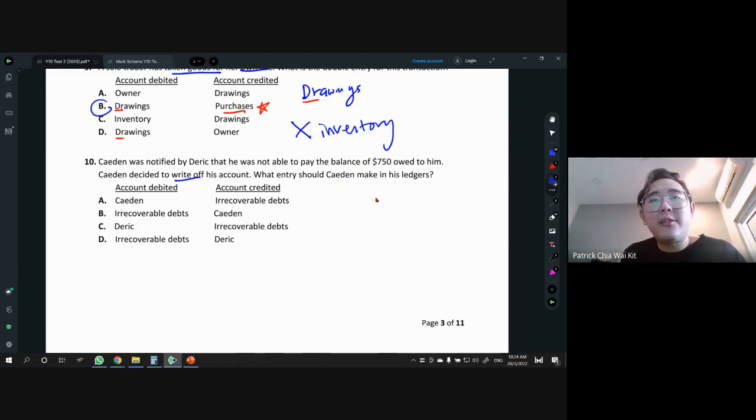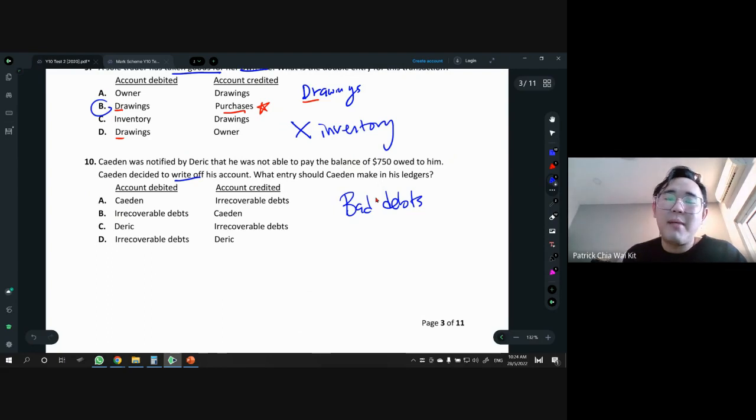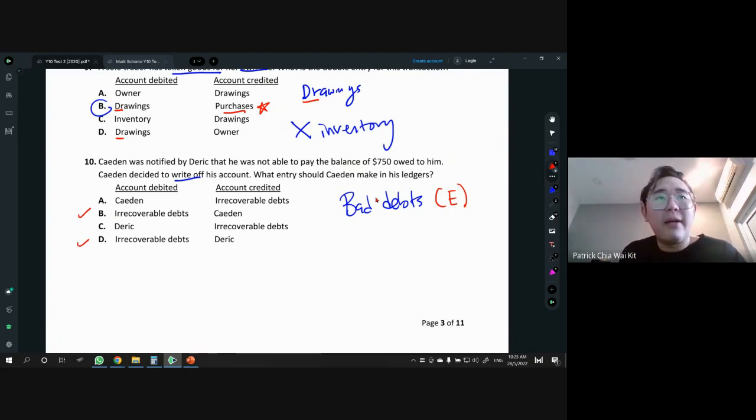Then you have to ask yourself, what is the element for bad debt or irrecoverable? This is something that we can't get back the money. Obviously, it's our losses. So bad debt is our expenses, and expenses always plus. Therefore, it's always debit bad debt. So you only have two answers with debit bad debt, either B or D. In this case, we have Caden and Derek. Who cannot pay us, Derek or Caden? You have to read carefully here. Caden was notified by Derek, so it means Derek can't pay. If Derek can't pay, then the answer is D.